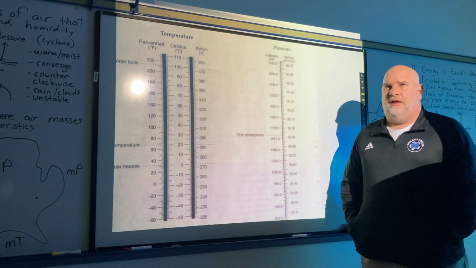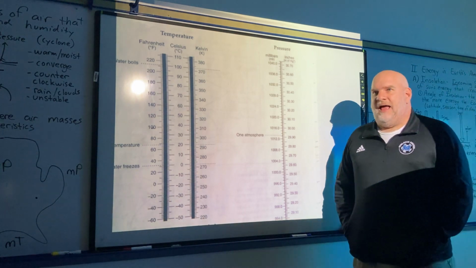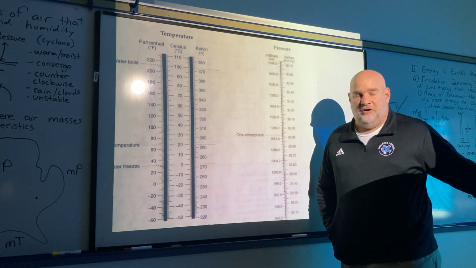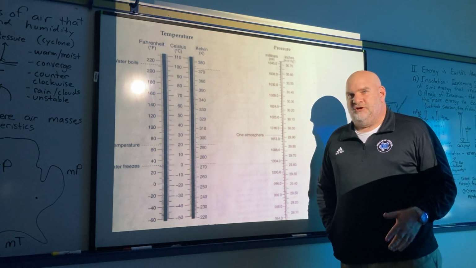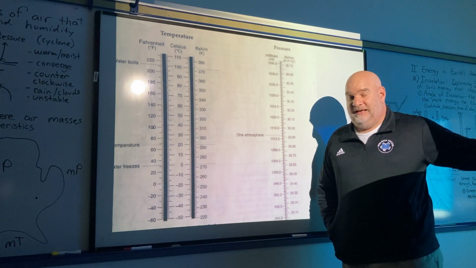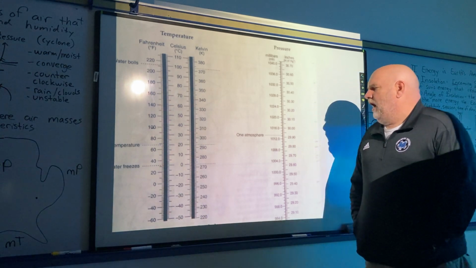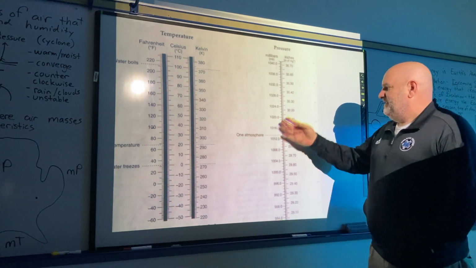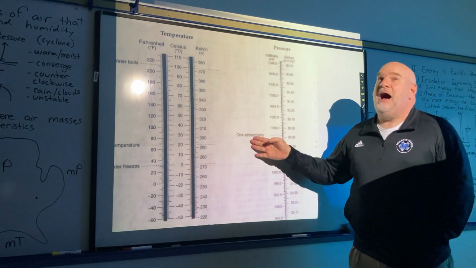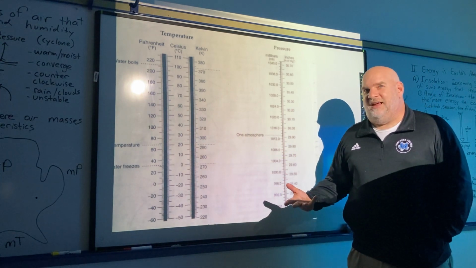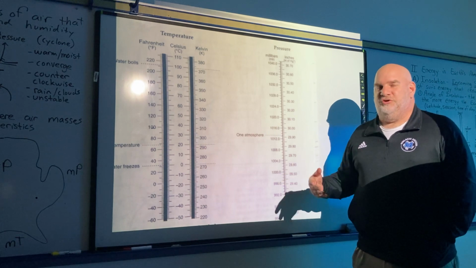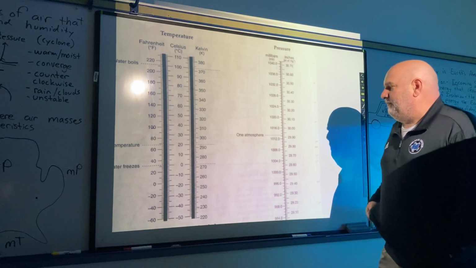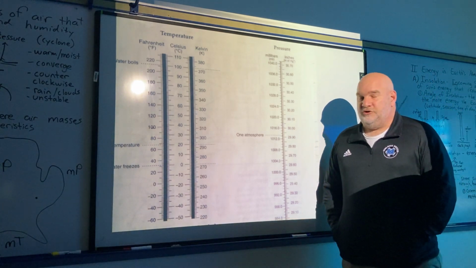Atmospheres, you might use that if you're comparing the air pressure on the surface of Earth to the surface of Venus or something like that. You may say our air pressure is so many atmospheres, well on Venus it's so many atmospheres, something like that. So it's just a different scale. I mean, it's like if you're measuring distances, this might be inches, this might be centimeters, and that would be miles. Technically it's measuring the same thing, but you wouldn't use that to measure weather stuff, because weather stuff's more precise. But anyways, that is another unit for measuring pressure.